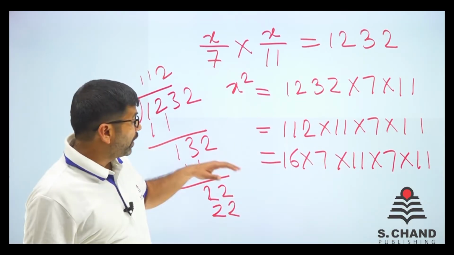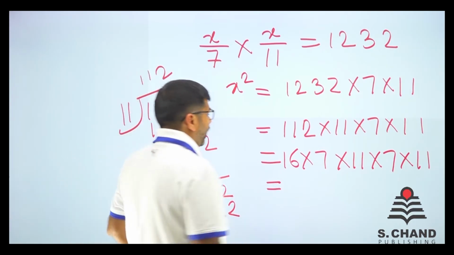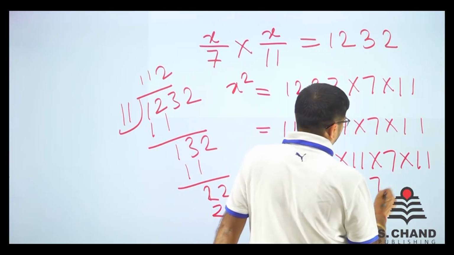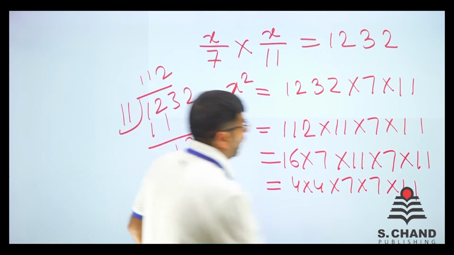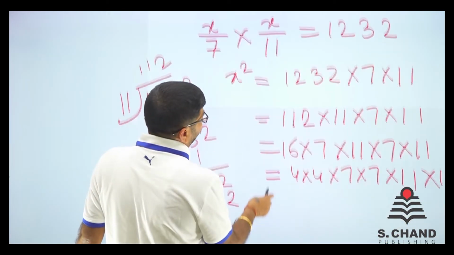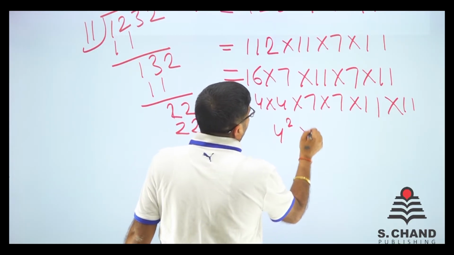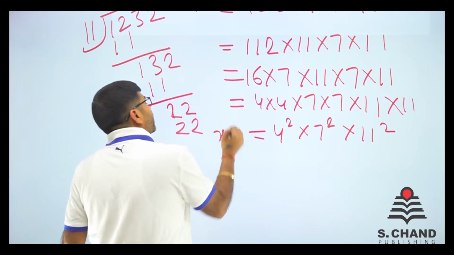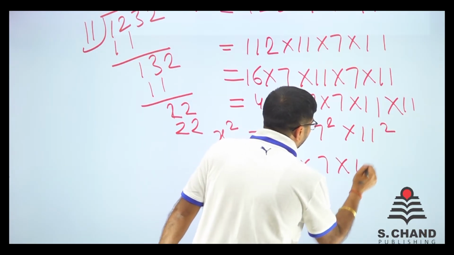Breaking 16 again, it is 4 into 4 into 7 into 7 into 11 into 11. I have done this so that it comes in a form that can be easily broken. Now we can say 4 square into 7 square into 11 square is equal to x square. So x is equal to 4 into 7 into 11.